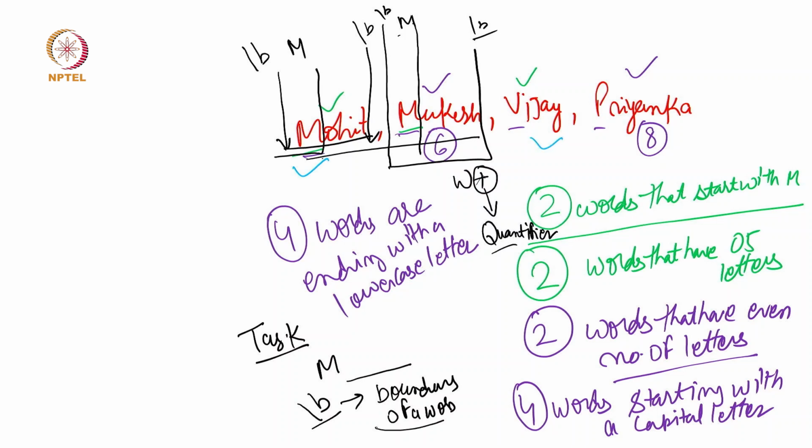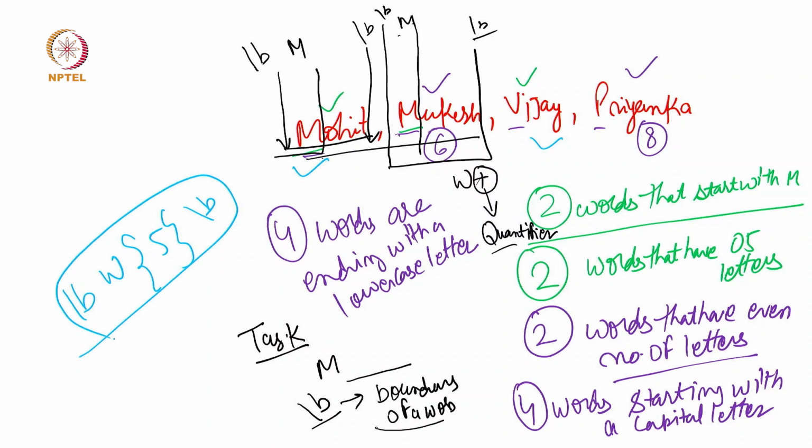How will we define the pattern? We say this is our boundary, and after the boundary we want only 5 letters. There is no restriction on whether it's uppercase or lowercase or starts with M. So we simply specify a word with a length of 5, and then our boundary will be closed. So this will be our pattern.